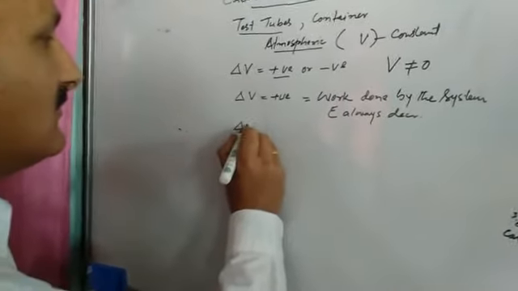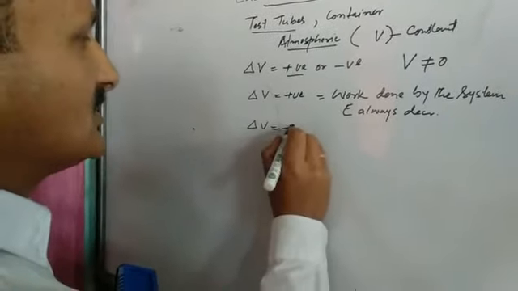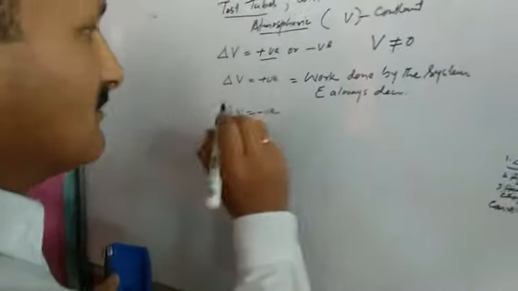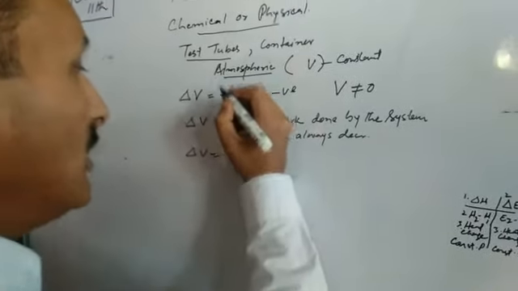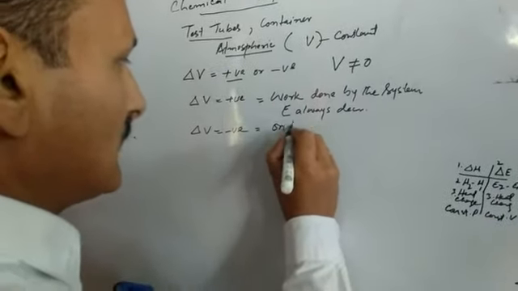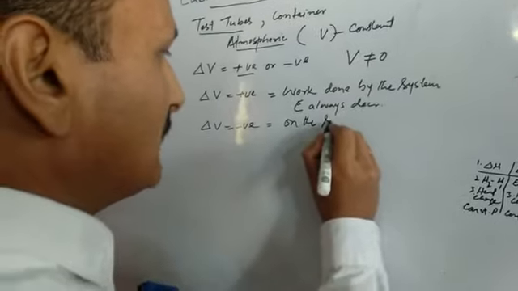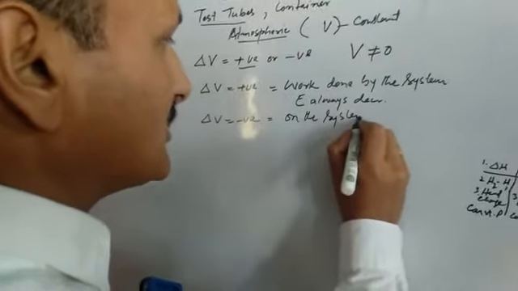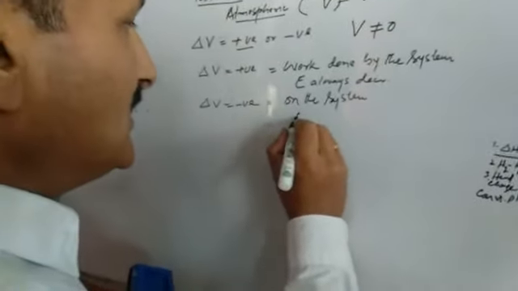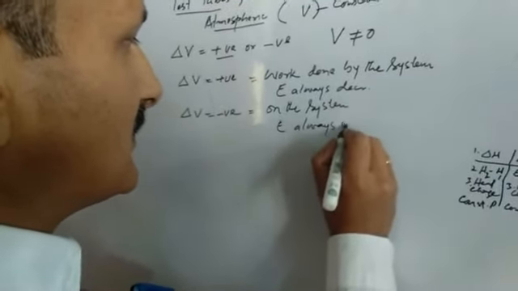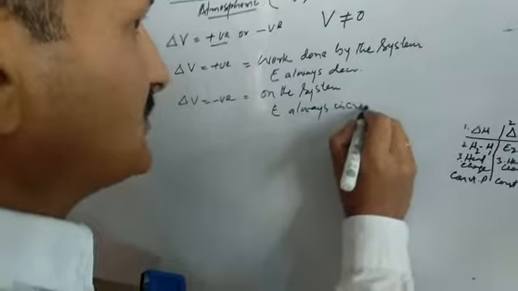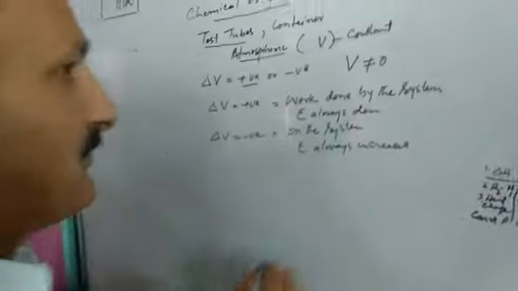Similarly, if delta V is negative, that means there is a decrease in volume, it means work is done on the system, and in that case, E always increases. This is an important condition which we need to remember.